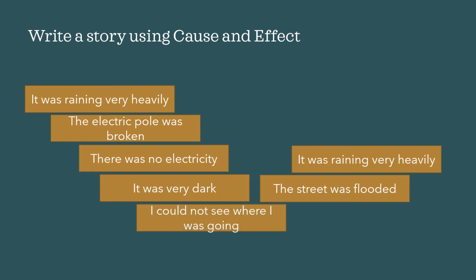It was very dark and the street was flooded. I could not see where I was going. So the cause is it was very dark and the street was flooded. And what is the effect? I could not see where I was going.